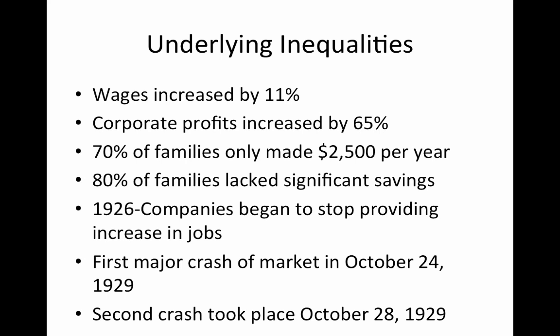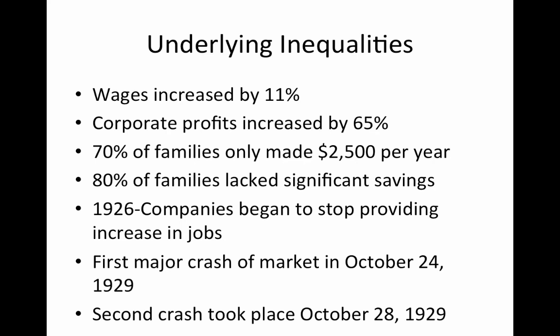By the end of the 1920s, there were a number of major structural problems with the economy. Wages had increased by 11%. Corporate profits had increased by 65%. But 70% of families were only making $2,500 per year. 80% of families lacked significant savings. In 1926, companies began to stop providing increases in jobs. Also from 1926 to 1929, we saw a decrease, or a stagnation, in real wages.